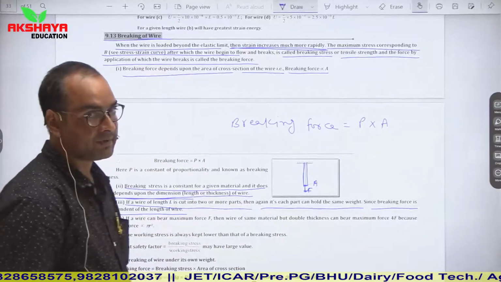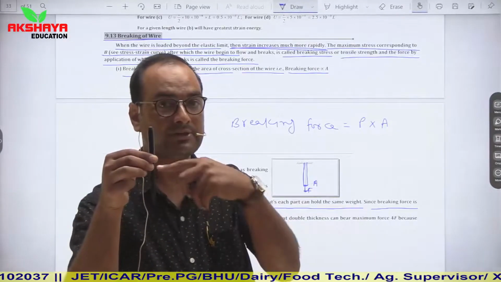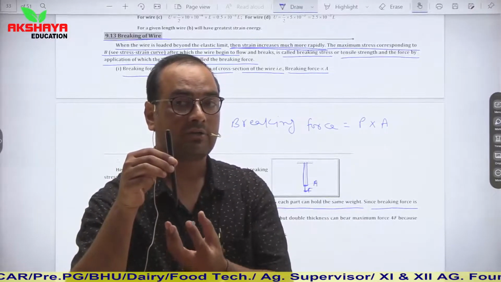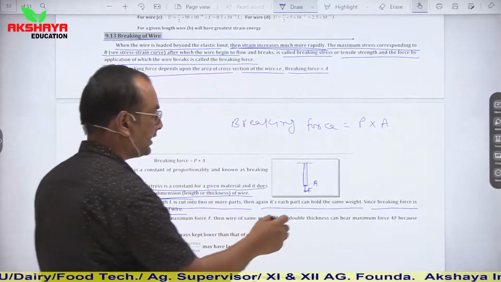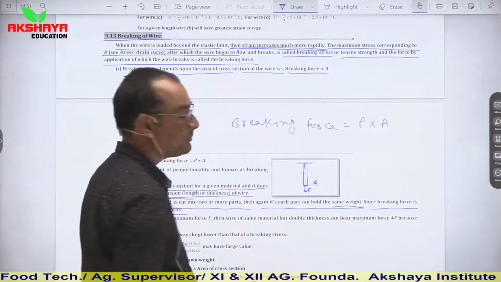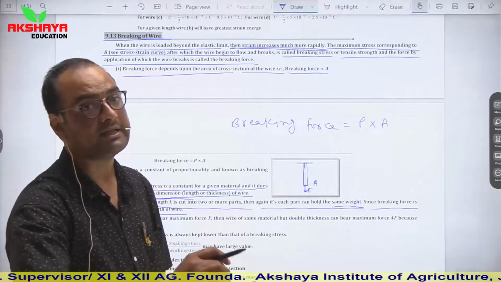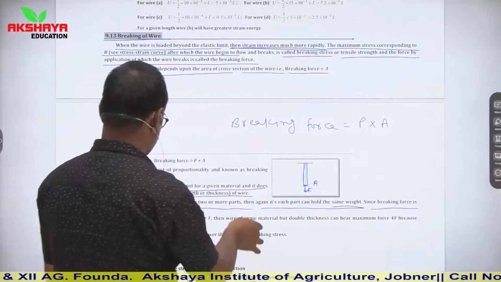So what we can say is that if we have a wire of any length L and we have different pieces of this wire, and if we suspend a similar amount of weight on each wire, then they can hold the same amount of weight, because breaking stress is independent of length or width.